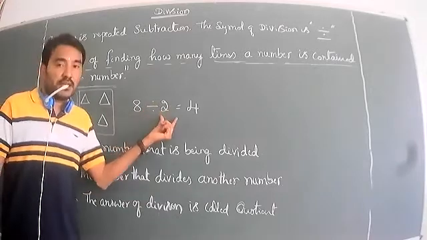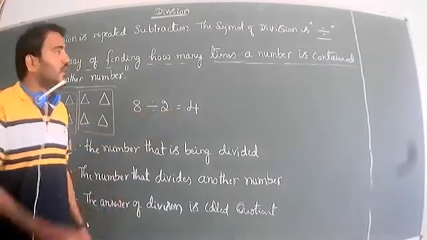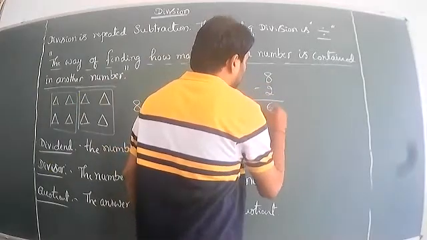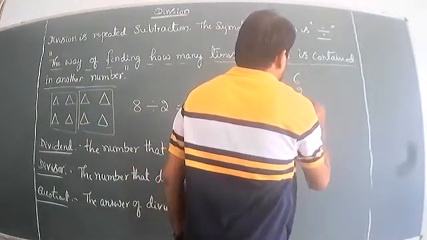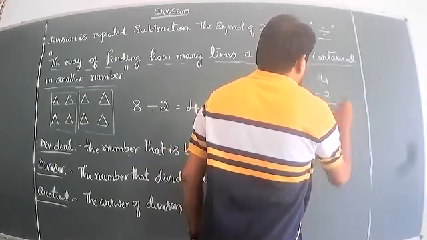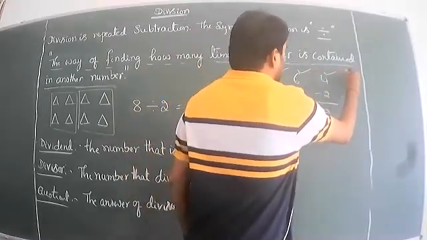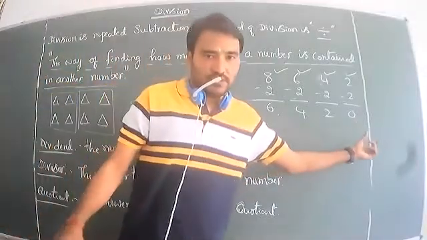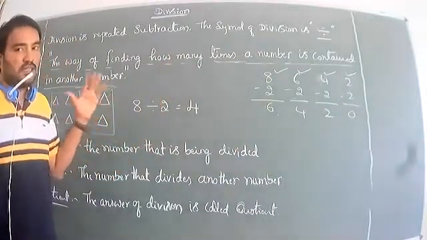So how many times can 2 be repeated in 8? 2 members. Look at that. 8 minus 2 is 6, 1 time over. Next again 6 minus 2 is 4. Then 4 minus 2 is 2, and 2 minus 2 is 0. So 1 time, 2 times, 3 times, 4 times, 4 times can be subtracted. We get the answer 0. This is the key, repeated subtraction.